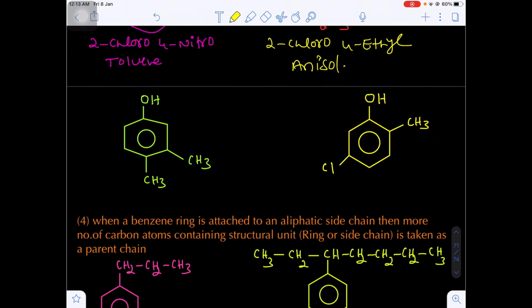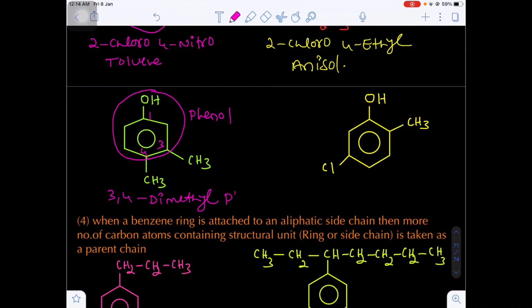Indirectly what? Anisole. Okay. Now here, when an OH group is present on the benzene ring, there is a special name, that is known as phenol. That is known as what? Phenol. So that's why I am giving the number 1 here, next number 2 here, number 1 here, next number 3 and number 4. Okay, 3,4-dimethyl phenol.